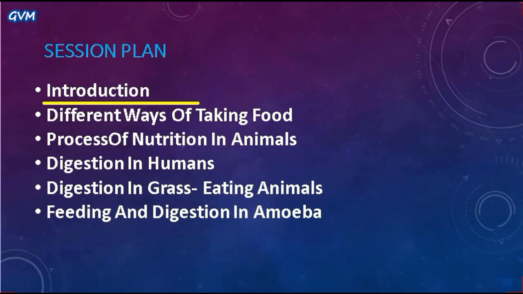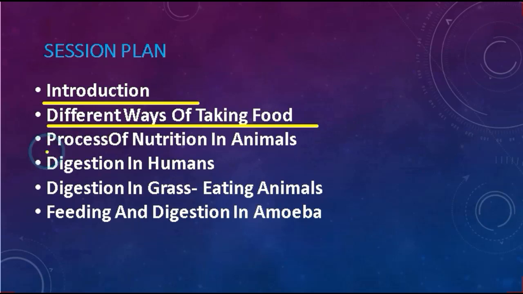If you remember, we talked about the mode of nutrition, and under mode of nutrition we talked about autotrophic and heterotrophic mode of nutrition, and in your previous chapter we also discussed the autotrophic mode of nutrition that basically occurs in plants with the help of photosynthesis. But now in this chapter we will discuss and focus mainly on heterotrophic mode of nutrition in respect to human beings and animals. Then secondly, we will discuss the different ways of taking food in animals.